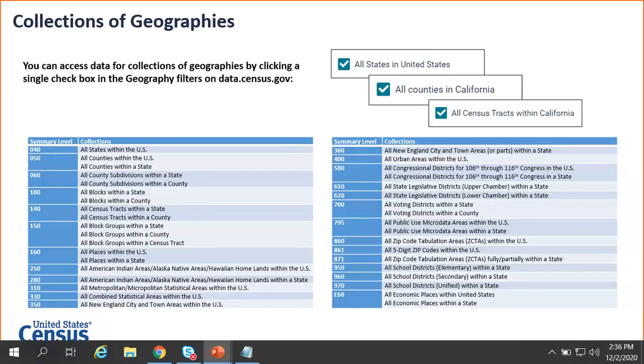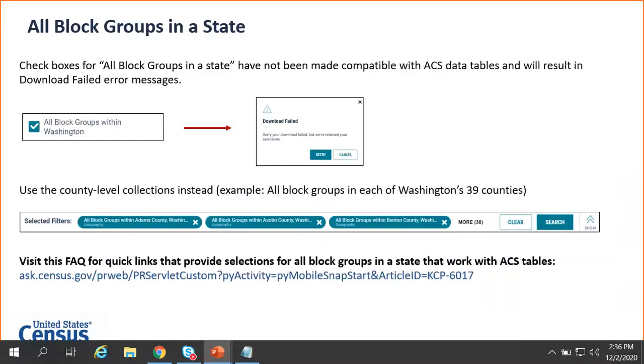What can be more tricky is when there is a collection that's only available for certain data sets, or if your collection isn't available. In some cases you may be able to use lower level geography collections as a workaround in order to create something equivalent to the collection that you're working for. So we can see an example of that here for all block groups in Washington.